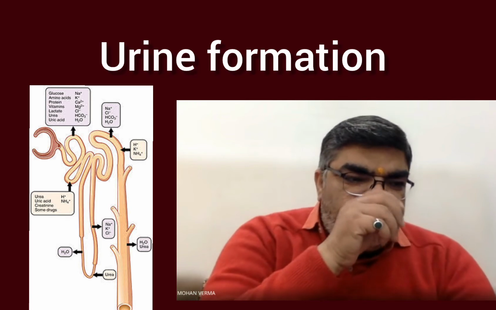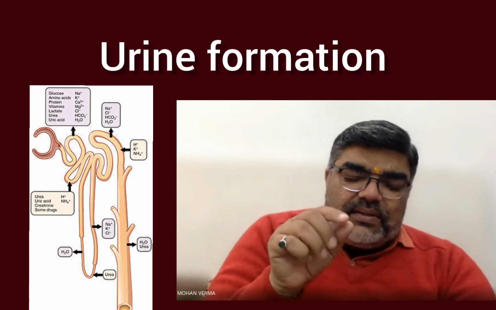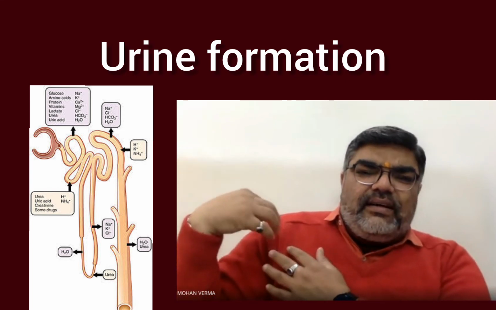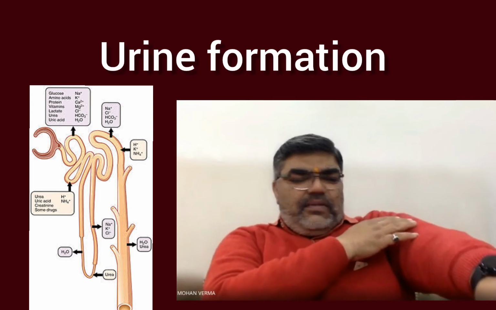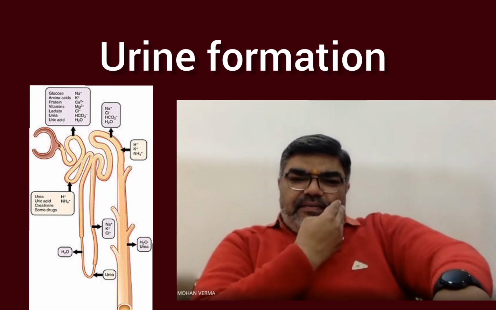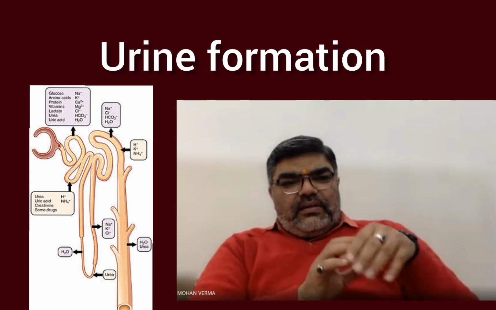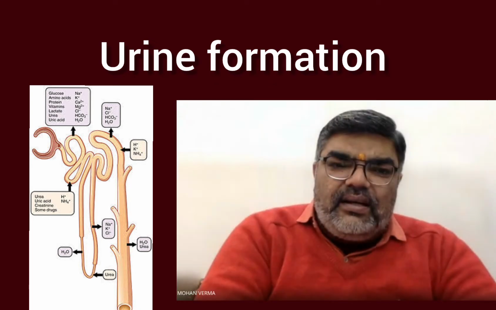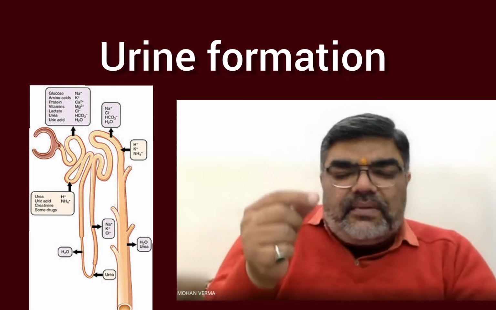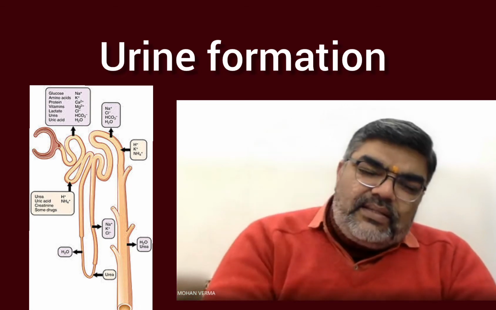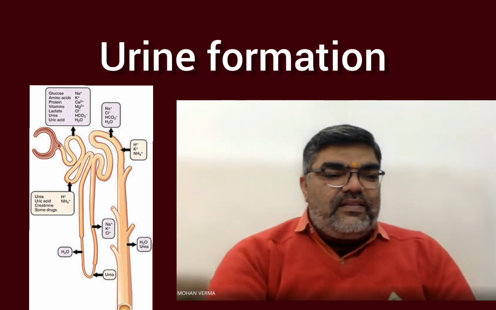The second part is the PCT, the proximal convoluted tubule. Proximal means the attached nearer one. If I look at my arm, this is proximal to my face, and the fingers are distal. So the distal is far, and the near one is the proximal. So the proximal part of the descending tubule is somewhat convoluted. Therefore, it is known as PCT.